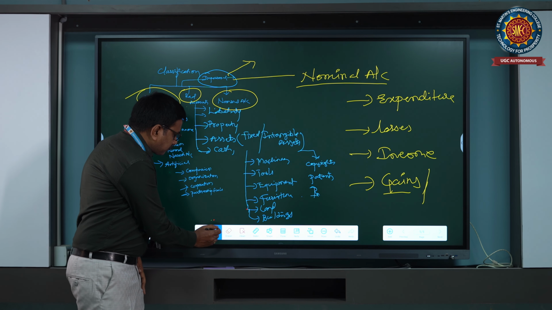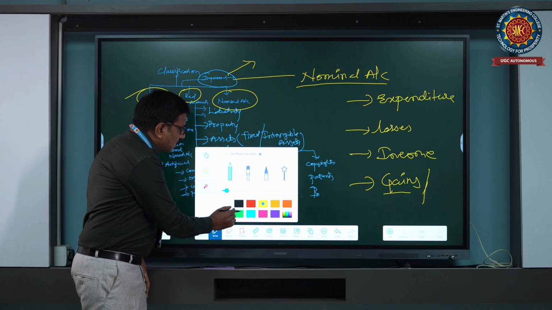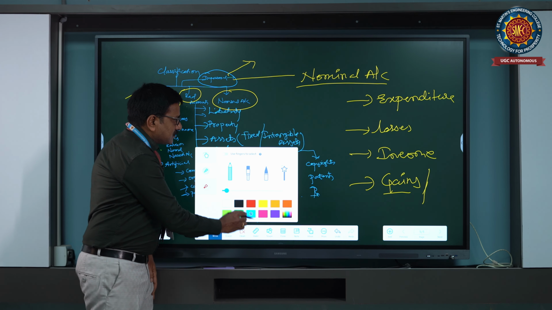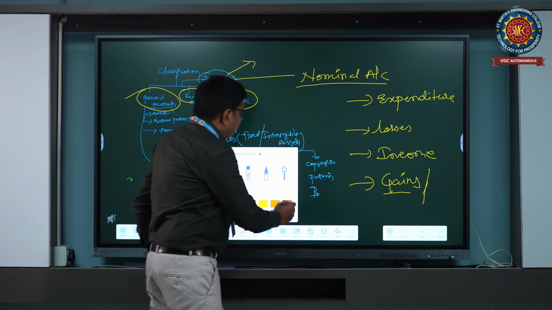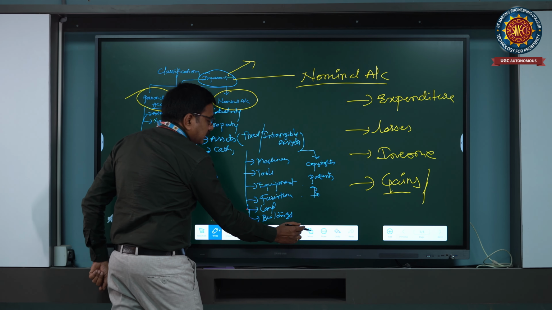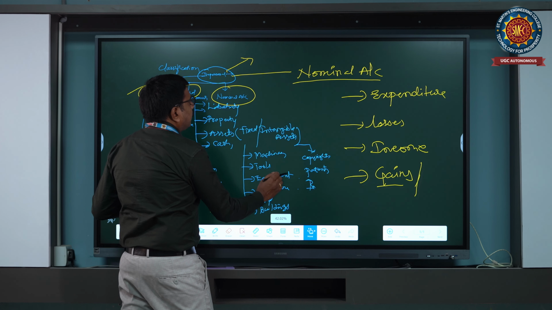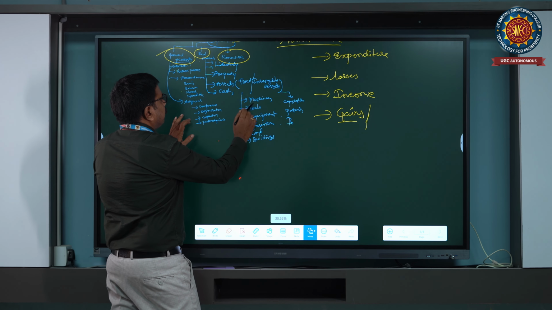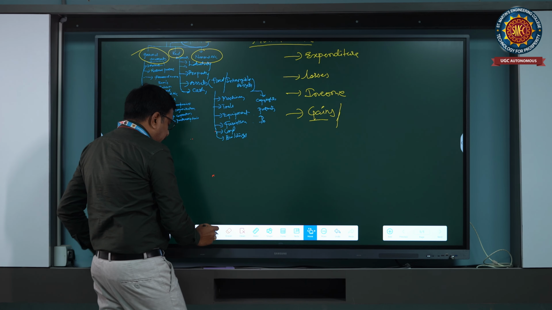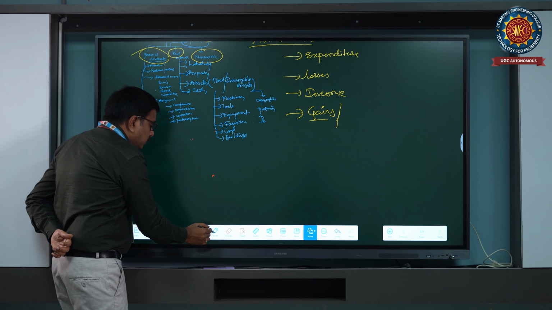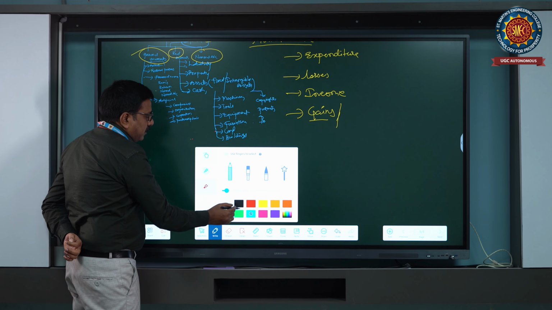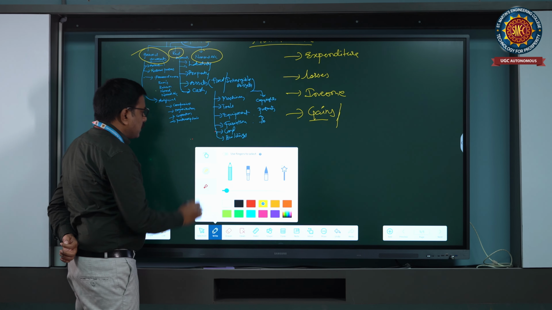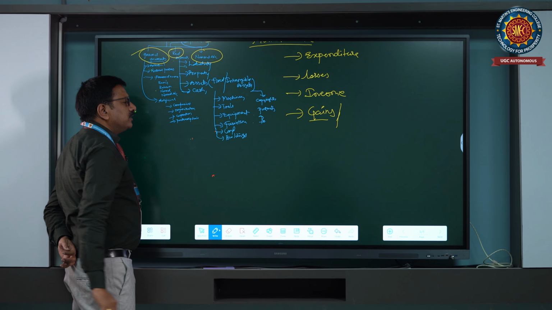Next one is the rules of the classification of accounts. Here we are going to discuss the next topic. In the classification of accounts, we have to see what the rules are pertaining to this classification. There are n number of transactions, and we are going to discuss them every day.